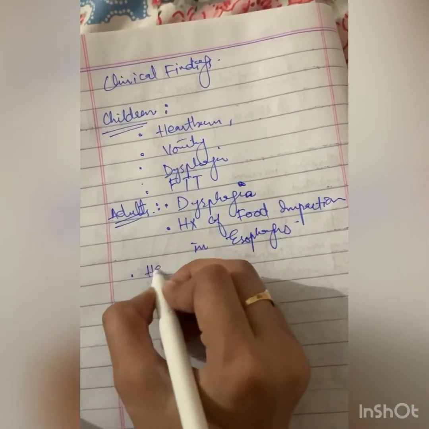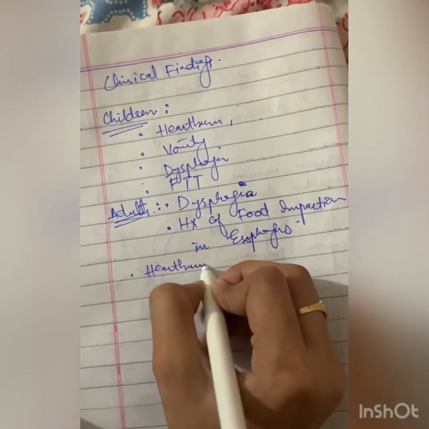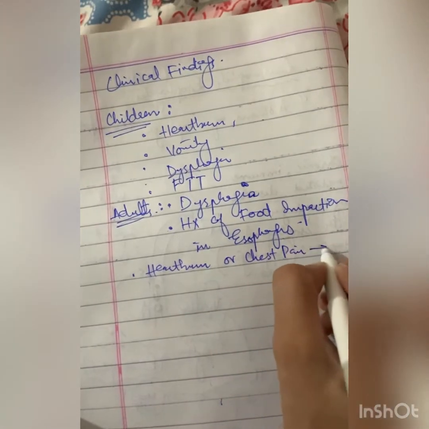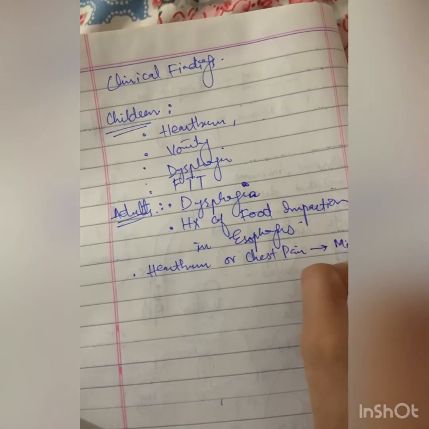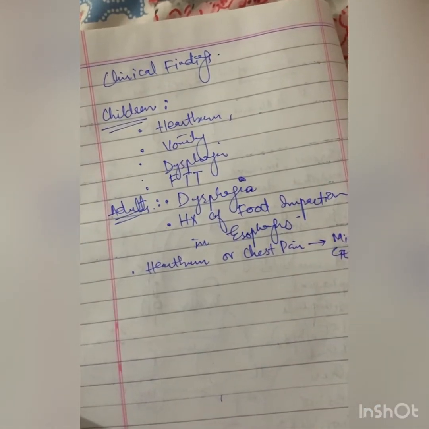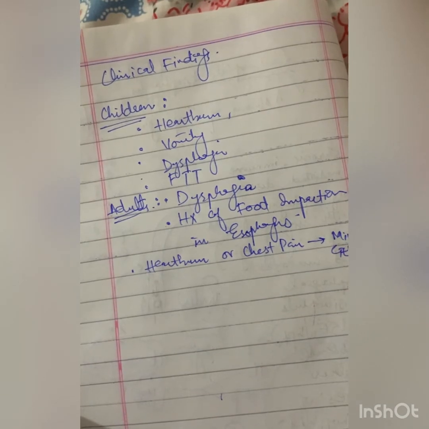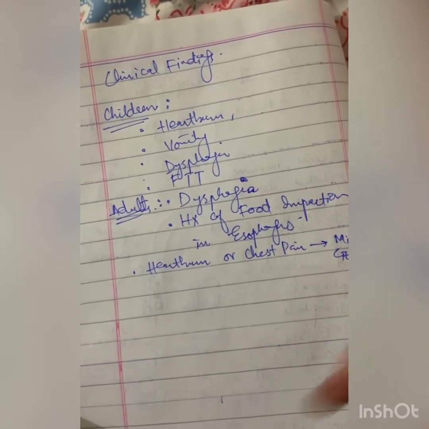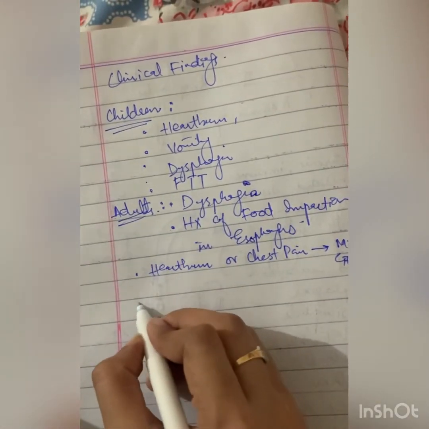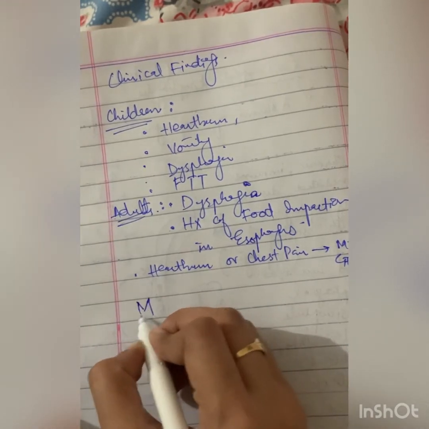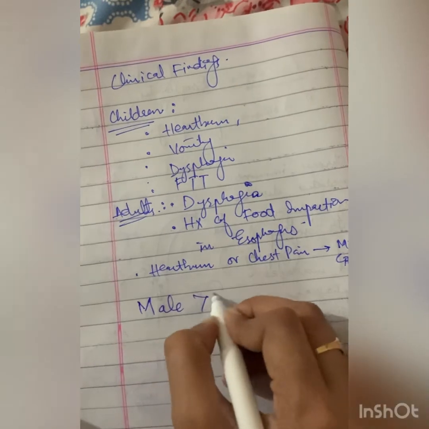So there may be heartburn or chest pain which mimic GERD. We have to rule out GERD before establishing the diagnosis of eosinophilic esophagitis. And in terms of incidence by sex, it is more common in males than females.